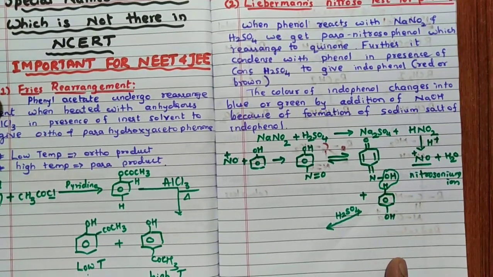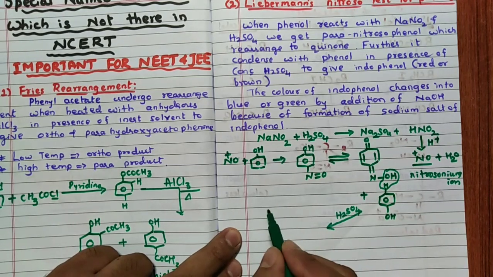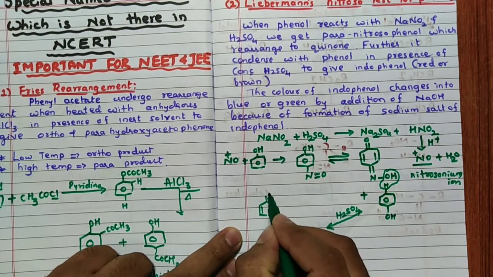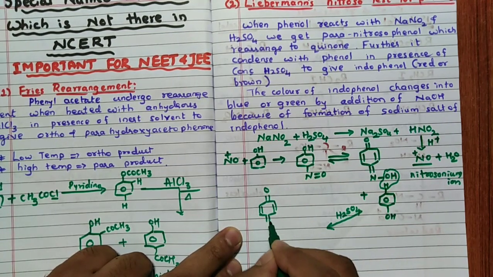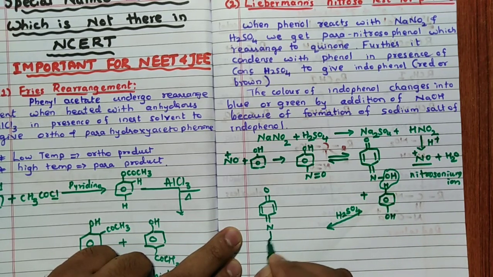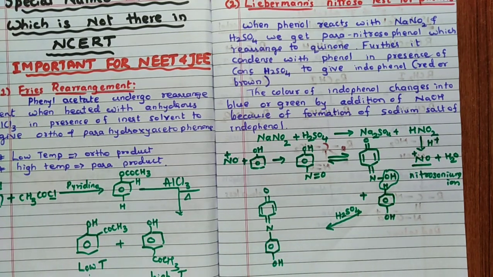So this will give rise to indophenol. Indophenol structure I will write it here, you can see. So this is quinone structure, double bond O. So double bond N attached directly to this particular carbon, so that single bond phenol structure like this, OH here. This is known as indophenol.